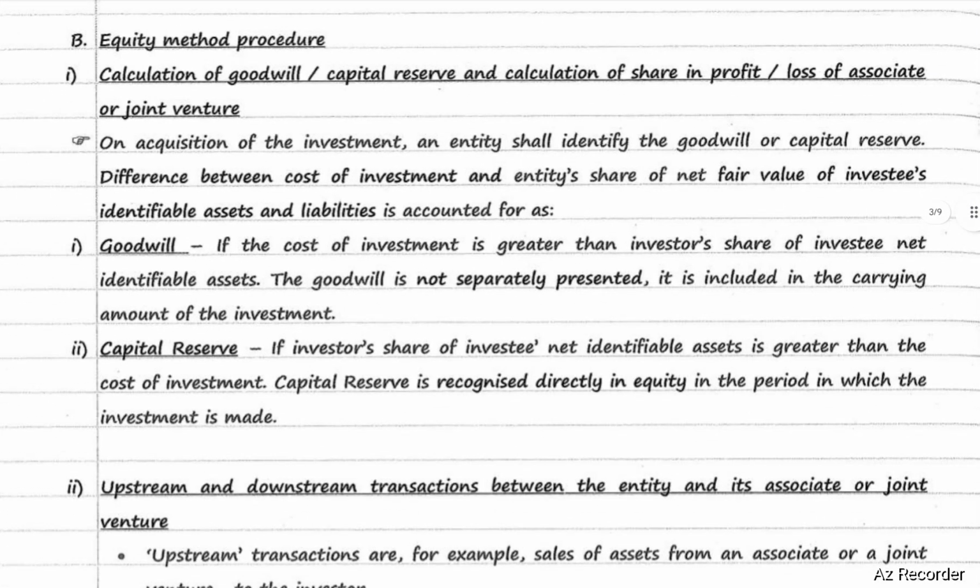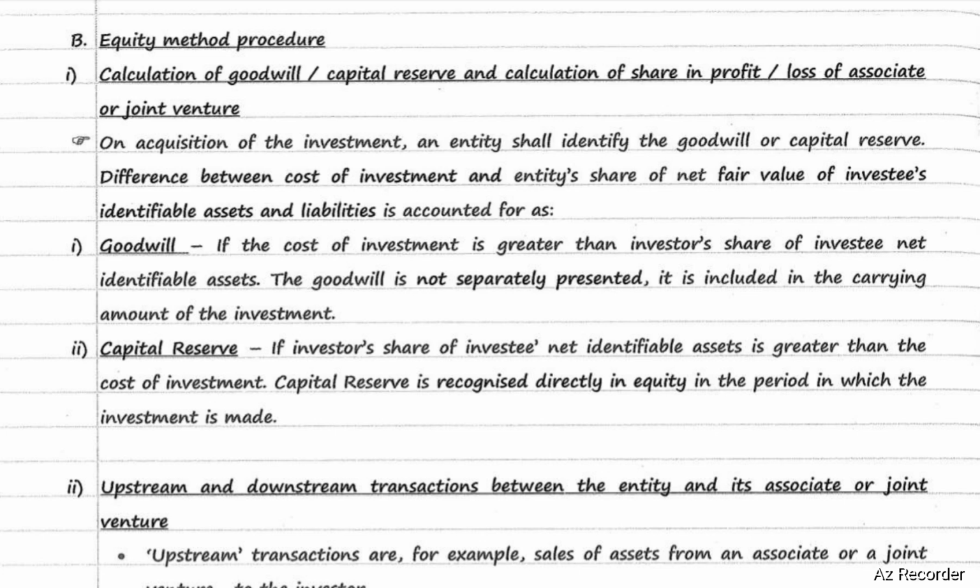Equity method procedure: calculation of goodwill or capital reserve, and calculation of share in profit or loss of the associate or joint venture. On acquisition of the investment, an entity shall identify the goodwill or capital reserve. The difference between the cost of investment and the entity's share of the net fair value of the investee's identifiable assets and liabilities is accounted for as either goodwill or capital reserve.